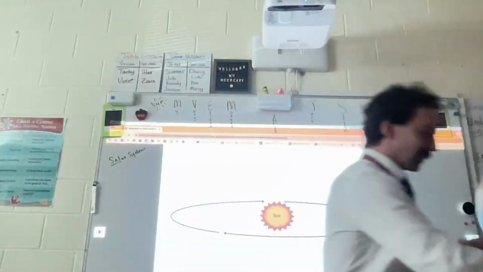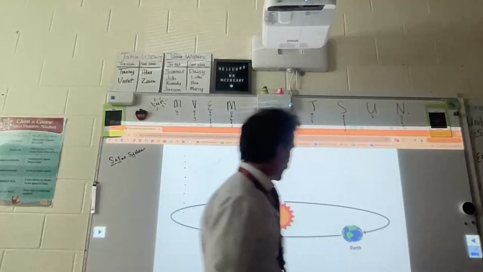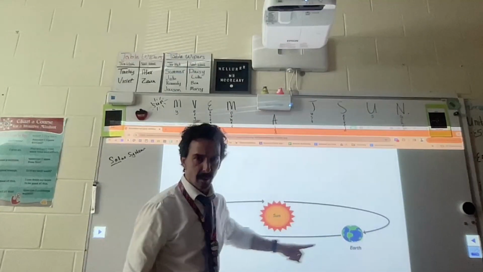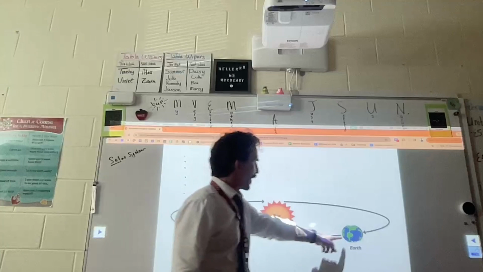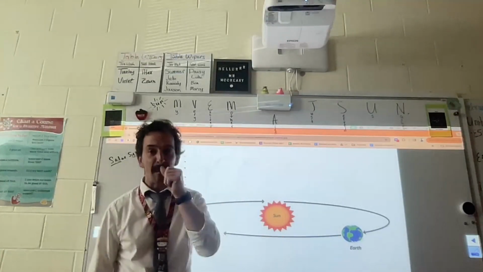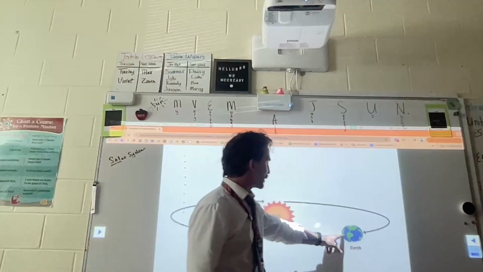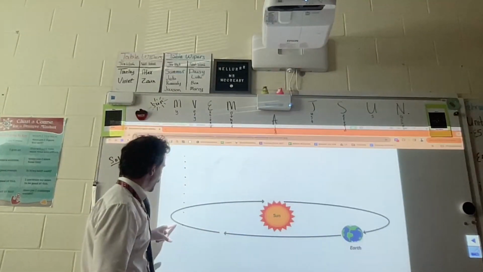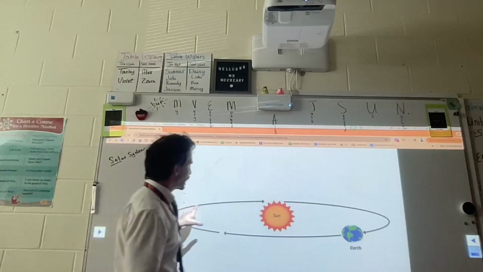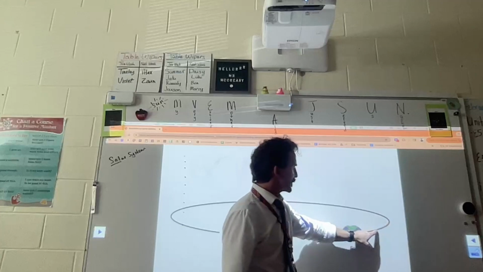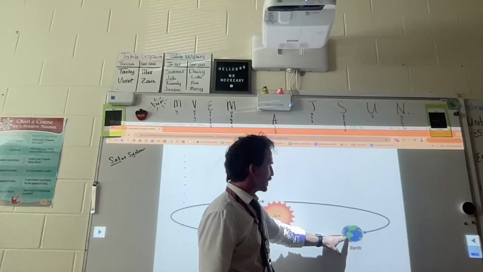Now, if we're talking revolution, remember revolution means the Earth goes around, or orbits, the sun. If we put a mark on the Earth and traced its path, this is what the path would look like. It comes in front of the sun, goes behind the sun, comes around the side, and comes back to the beginning point.